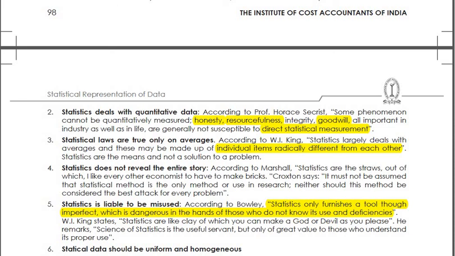Statistics deals with quantitative data, not the qualitative data. Some of the qualities like honesty, integrity, goodwill, all these things are qualitative, so we cannot measure those. So direct statistical measurements are not available. It measures and presents only quantitative data. For that a solution is there: we can give some ranks, some numbers to this qualitative data as well.